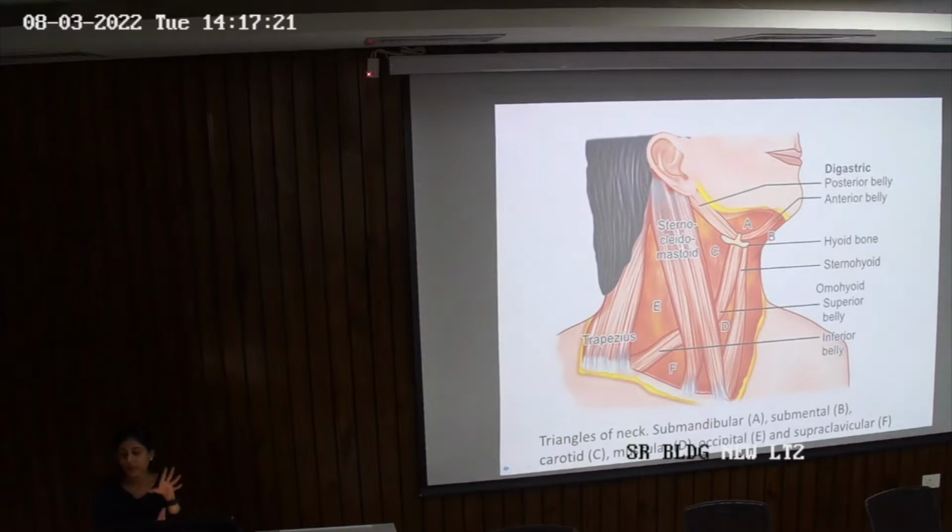Now we'll come to the more important part of this anatomy, which is the lymph nodes. So there are basically seven levels, or groups, of lymph nodes. There's level 1A, 1B, 2A, 2B, 3, 4, 5A, 5B, 6, 7, right? Now, why am I labeling these lymph nodes? Because there are close to 200 lymph nodes on each side of the neck, so roughly 300 to 400 lymph nodes in the neck. We can't possibly name each and every lymph node. So what we do is divide them on the basis of their location and anatomy into groups. That is why each group is now a level.